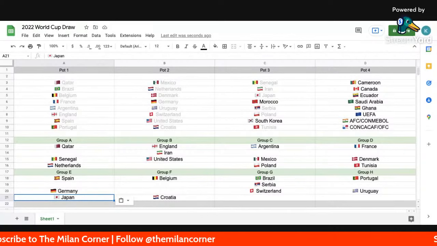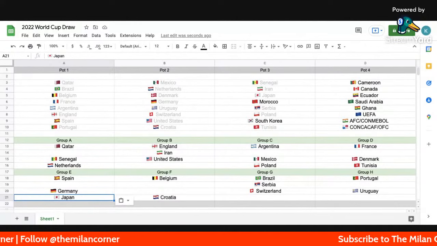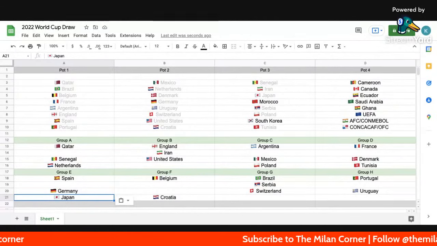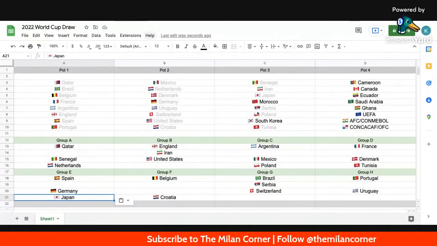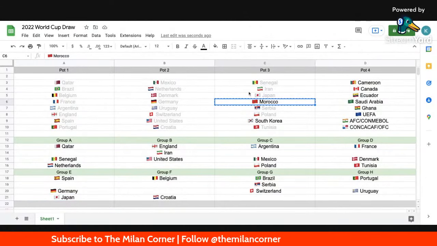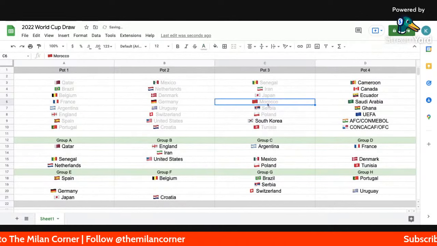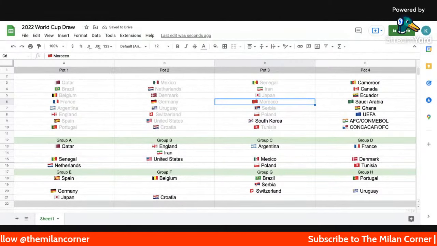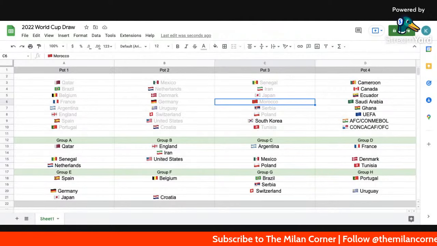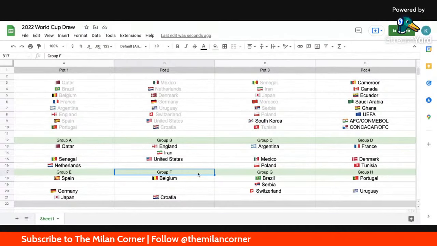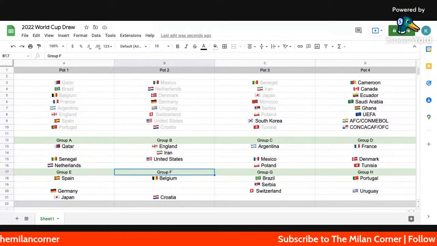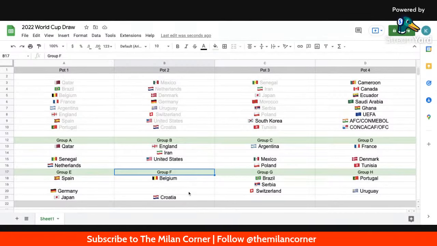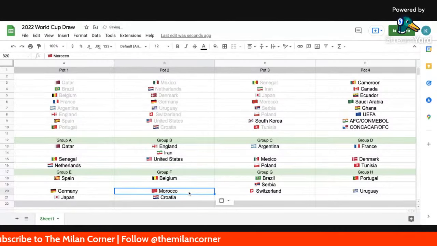Here we go. Morocco. So Morocco will be making their 6th World Cup appearance in the history of the country, sorry. So automatically, Morocco are going to go into Group F with Belgium and Croatia. So Belgium, Croatia, and Morocco. And the way that Morocco gets placed is F3. So here we go. Belgium, Morocco, and Croatia.